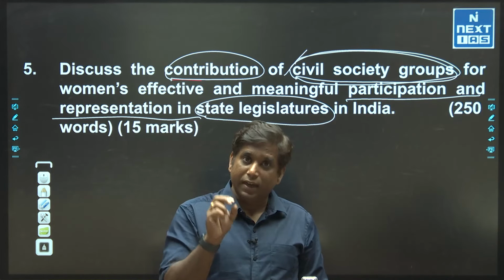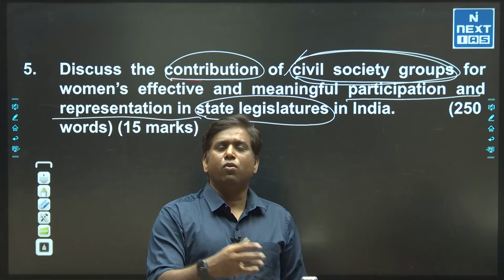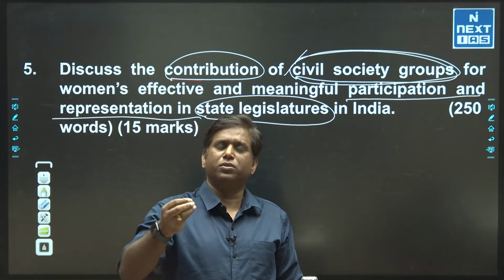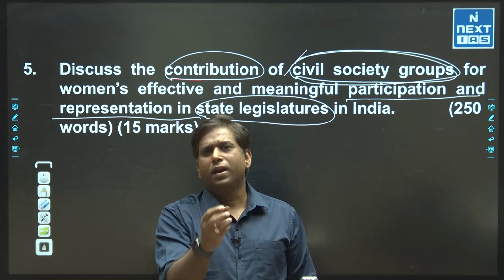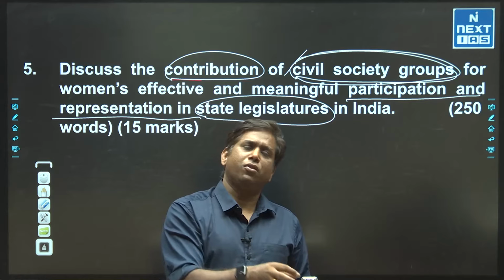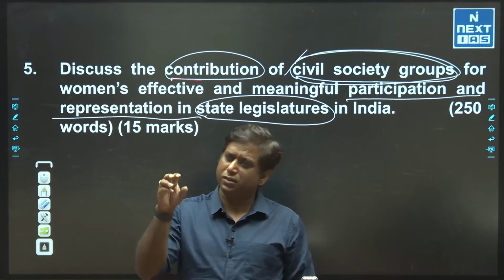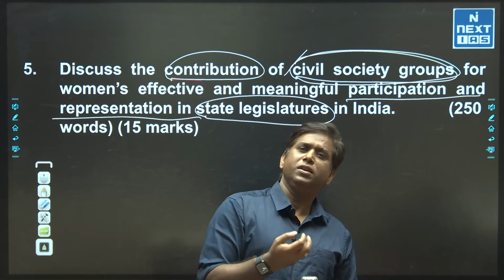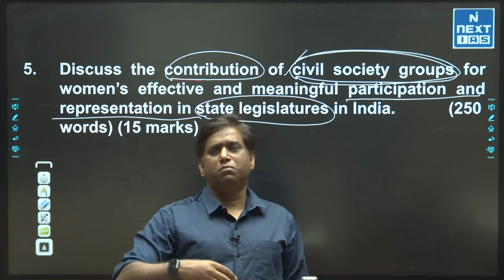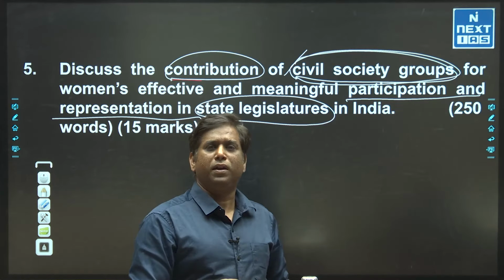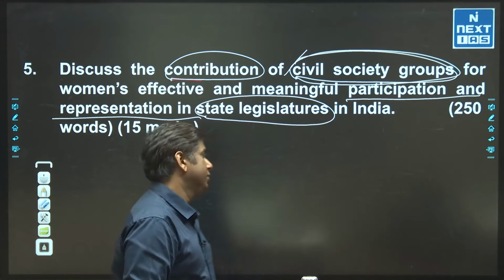Again, I am repeating, the data related to women's participation has to be part of your answer. For example, the maximum percentage is 14.4, in Chhattisgarh. Chhattisgarh and West Bengal have almost 13% and 14% women's participation in their state legislature. Apart from that, in the rest of the states it is concentrated around 10 to 11%. Even if you know 2-3 state data points or overall general data, even data related to women's participation in parliament, you can put it over here. So this is how this question has to be discussed.